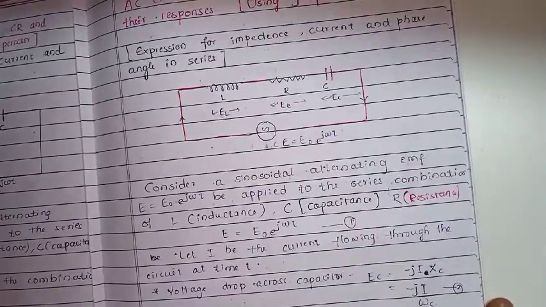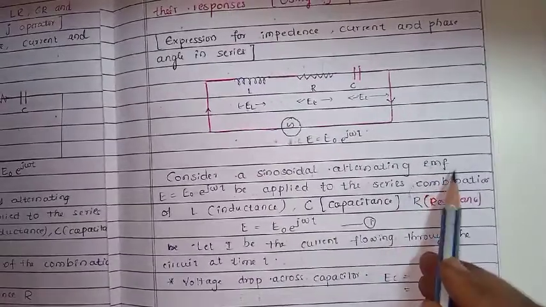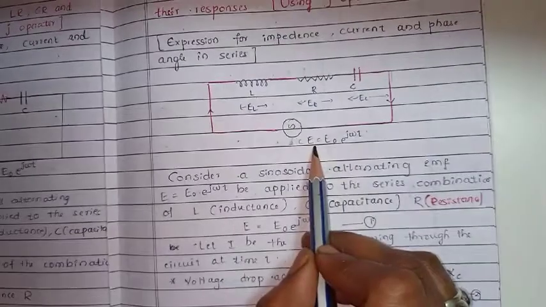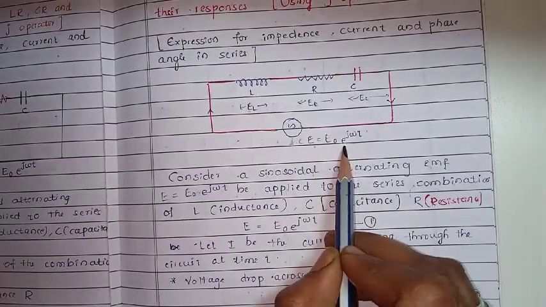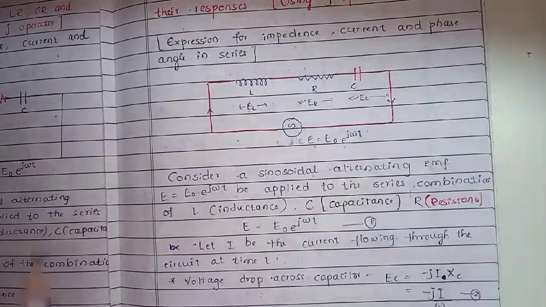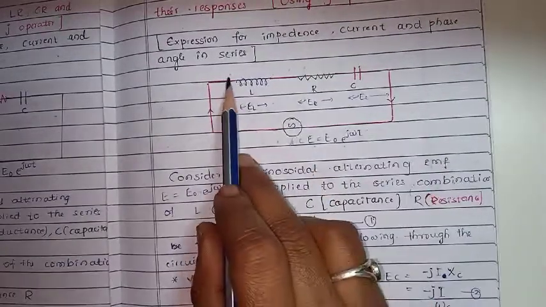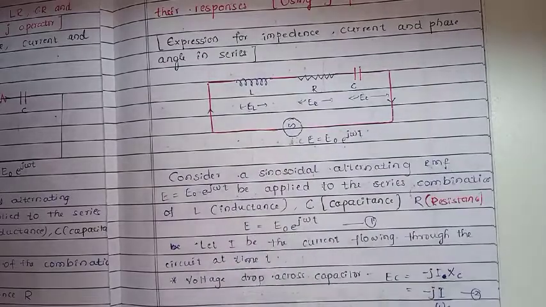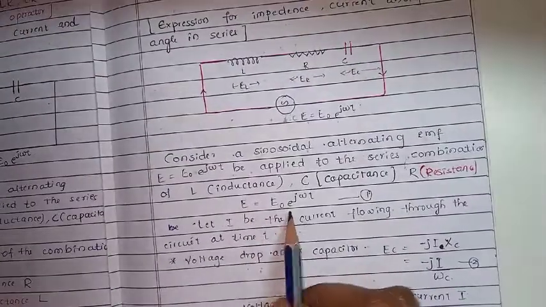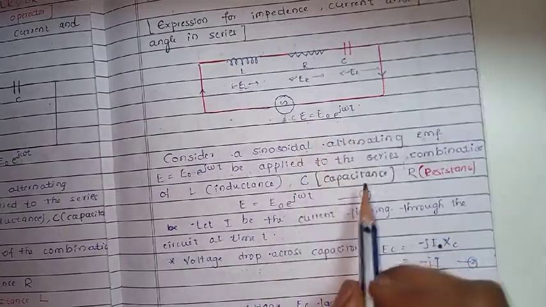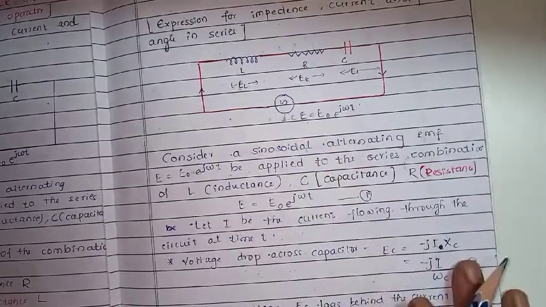Okay, the sinusoidal alternating EMF. This is a sinusoidal alternating EMF, E is equal to E naught e raised to j omega t. It is applied to the series combination of L, R, C. Then E is equal to E naught e raised to j omega t. It is the EMF, so let's call this equation 1.